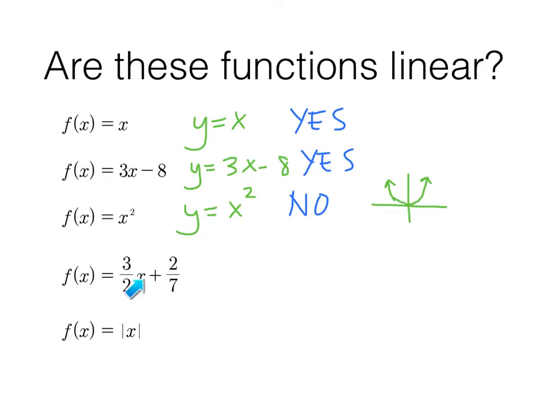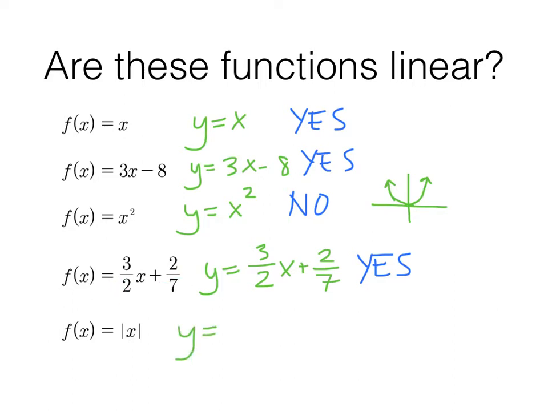Next one has an x, has some numbers. Doesn't matter that they're fractions. We could still write it y equals. It is still linear. We're going to learn a whole lot more about what you can tell from a function besides whether or not x is squared telling you whether or not it's a linear function. You could tell more from the placement of these numbers. Some of you might remember from last year.